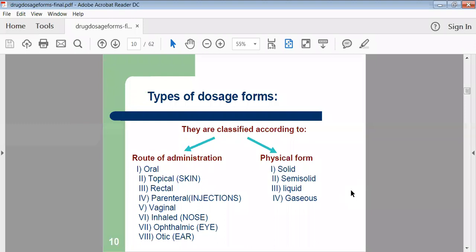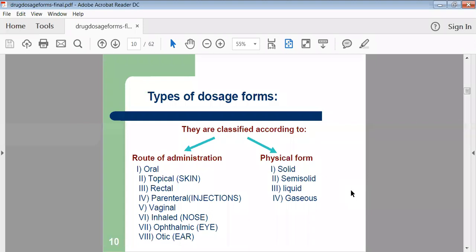Many people might have experienced a number of dosage forms and routes of administration. Most people might have taken tablets, capsules. Many people may have applied ointments, Zandu balm. Many people might have experienced parenteral preparations, then ophthalmic preparations, as well as ear drops. Very rarely is inhalation required, very rarely is the vaginal route utilized, very rarely has the rectal route been utilized. But the oral route is the most common one.